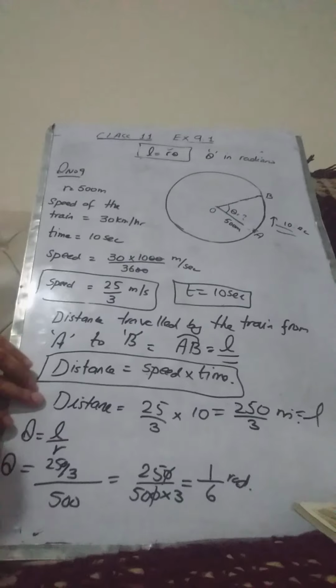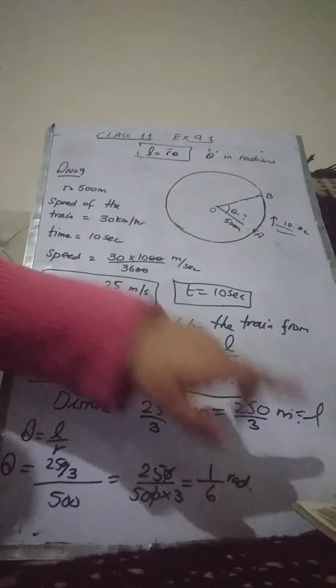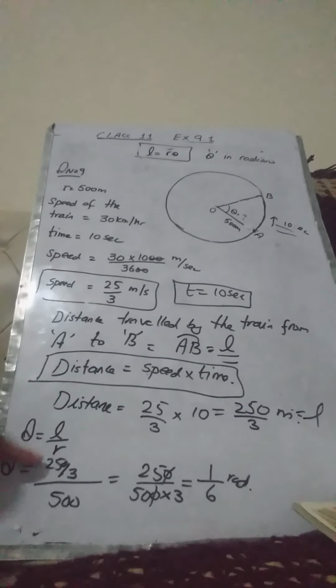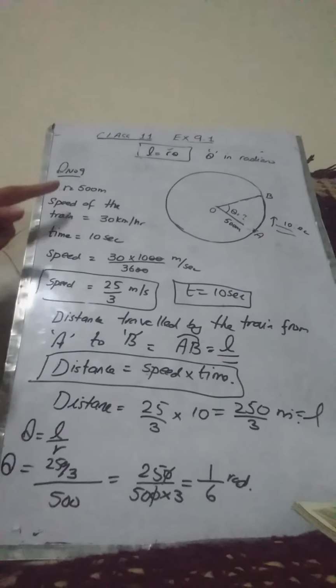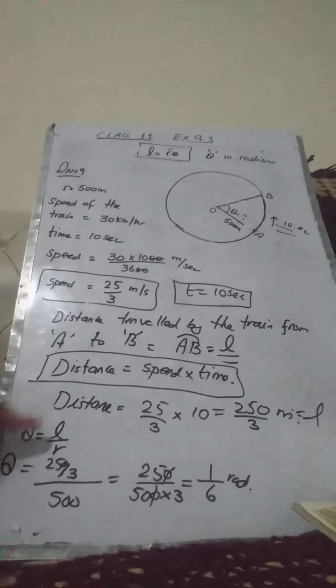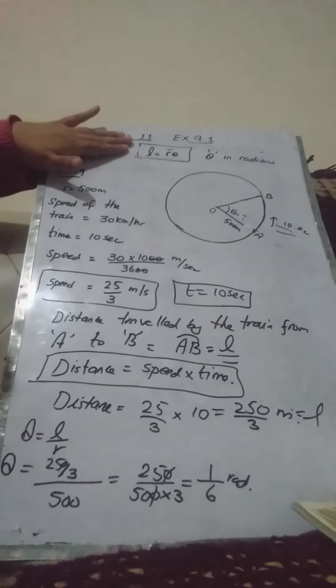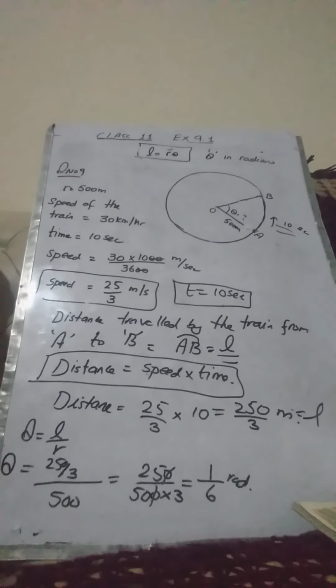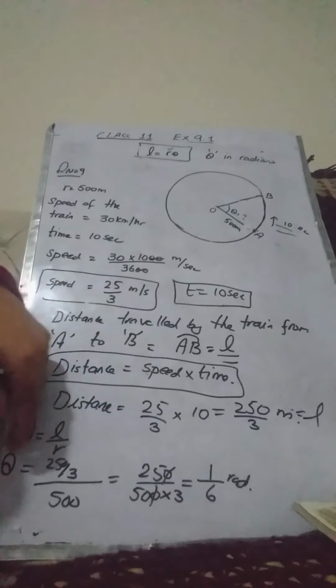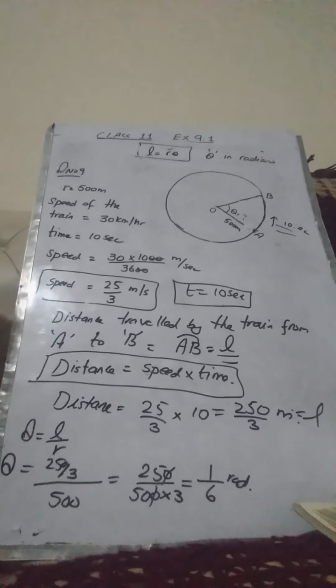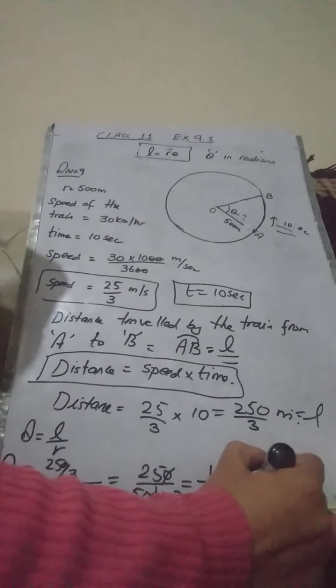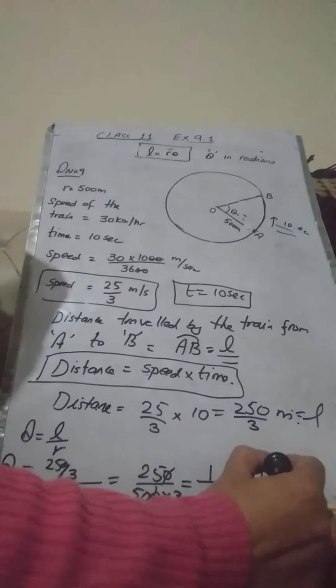So from the distance, which is equal to L, we got the value of L. After calculating the value of L, we had the radius R. So using this relation that we have already studied, we could easily find the value of theta. Okay, and after simplification, we got that theta is equal to 1/6 radians. So this completes the question. Now moving to the next question.